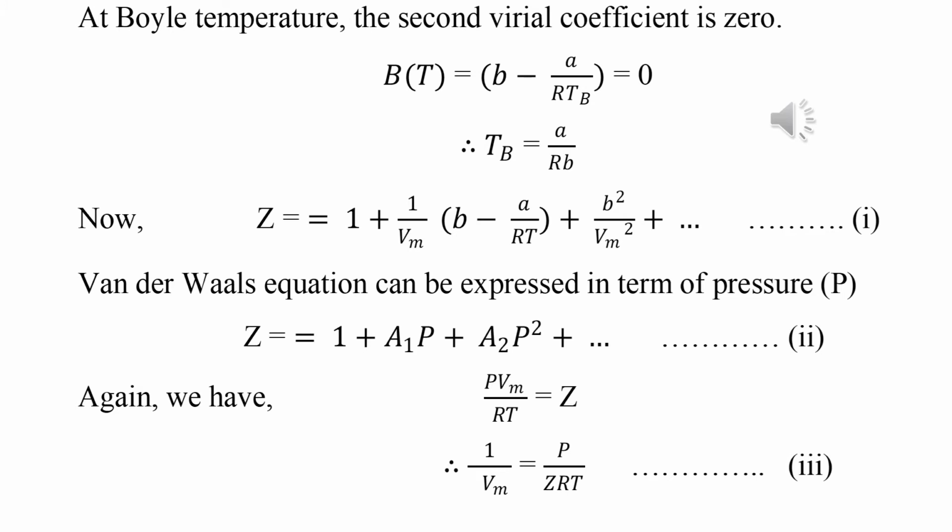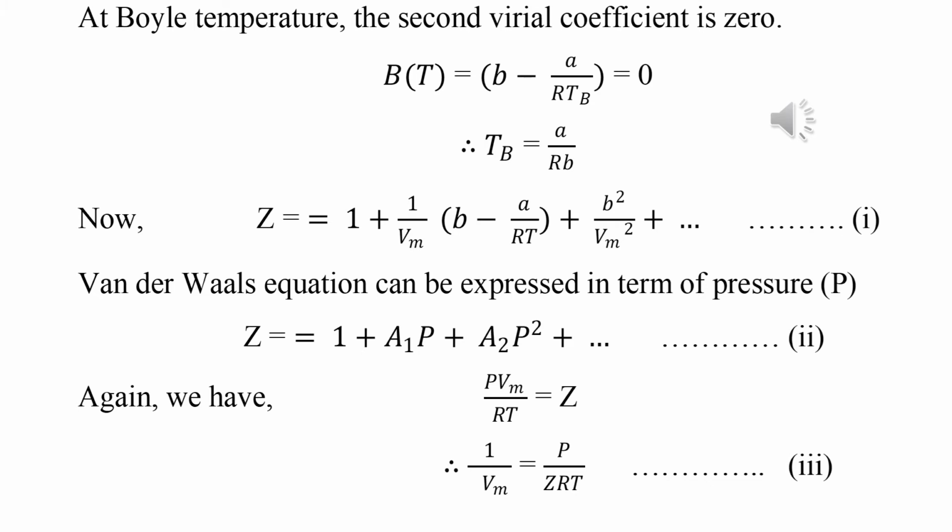This is a very important magnitude, the exact value, the mathematical expression of TB, that is the Boyle temperature. If we write the mathematical form of the Boyle temperature, it is TB equal to A by RB. This is actually the Boyle temperature value.